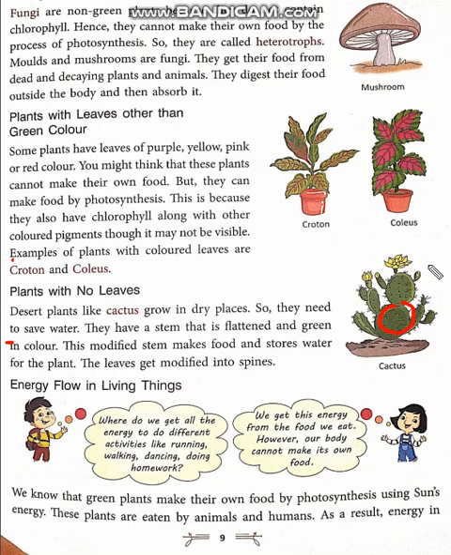So these spines help the plant to reduce the rate of transpiration. Transpiration means the loss of water from the leaf through stomata. Because there is no leaf, there is no transpiration and no loss of water. So the spines help the plant to store water in their body.